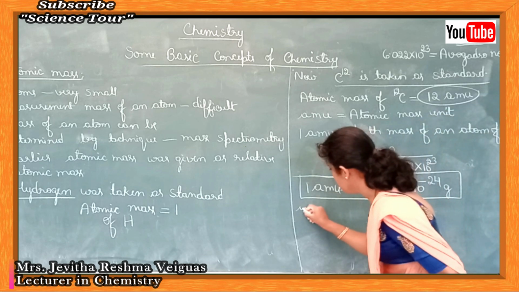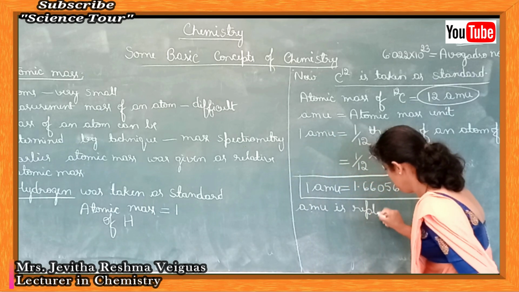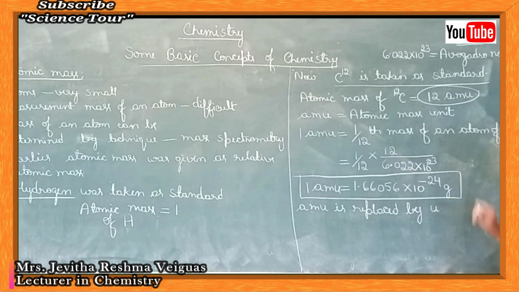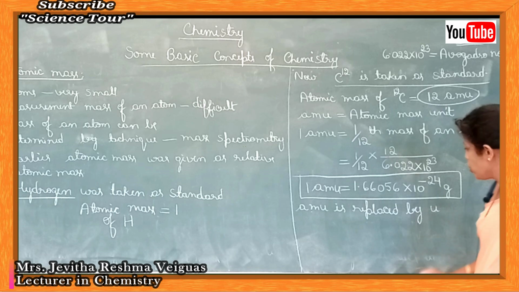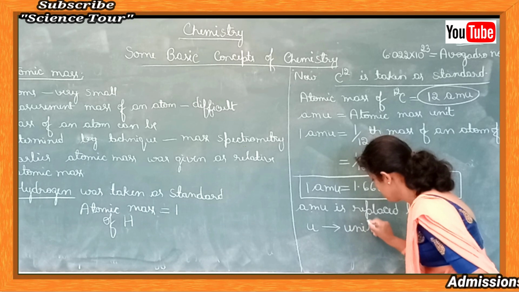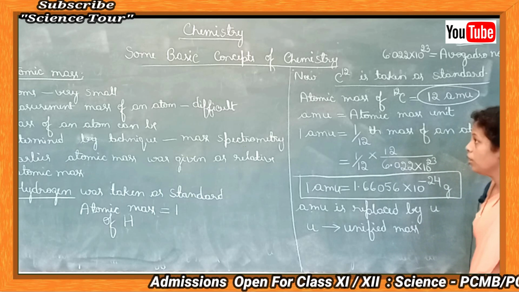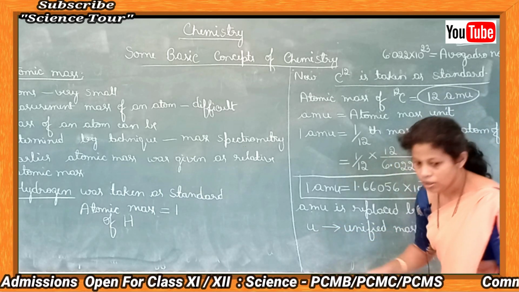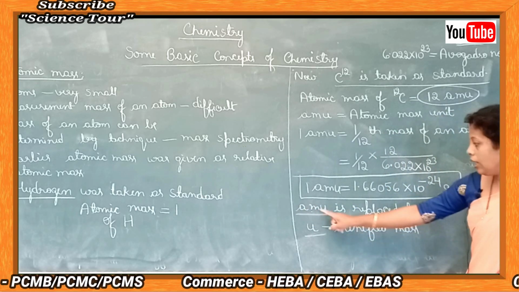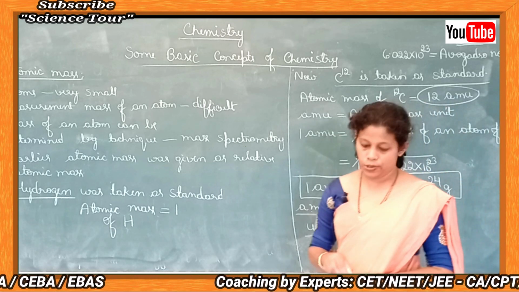Now this AMU is replaced by the symbol U. What is U? U is unified mass. So the unit for atomic mass is U or AMU. AMU is now replaced by the symbol U, which stands for unified mass.